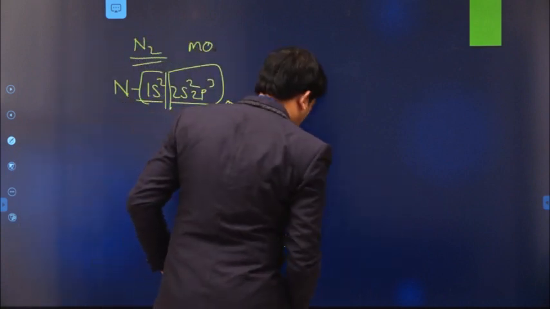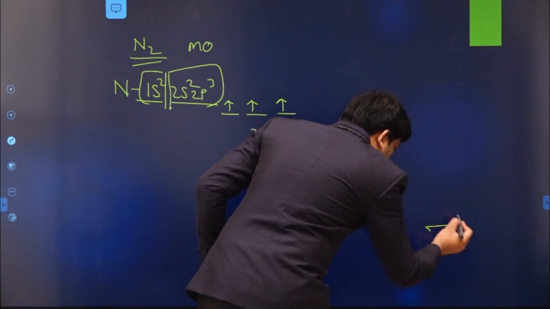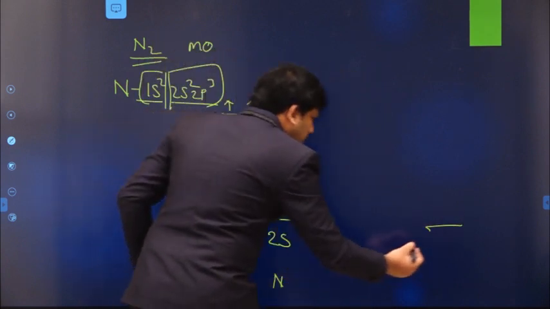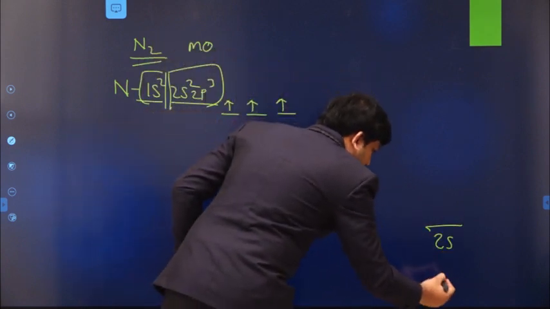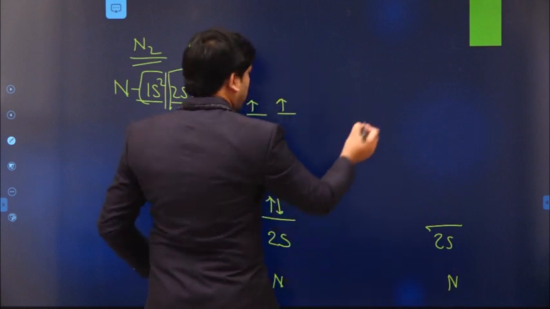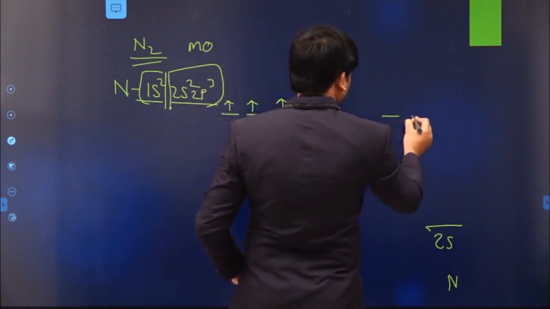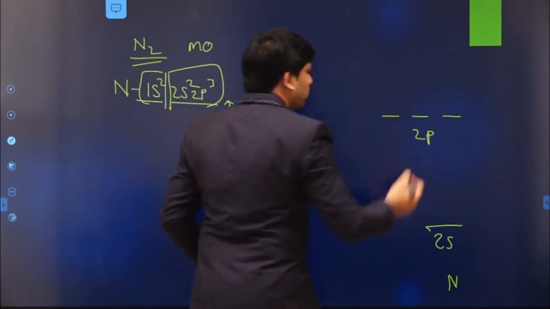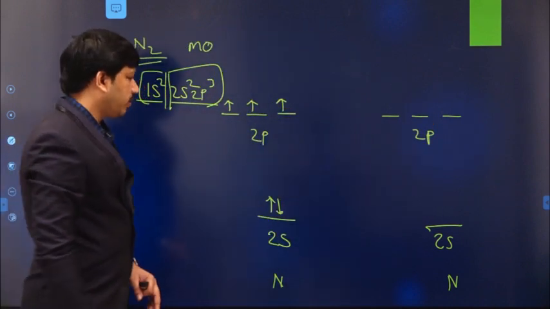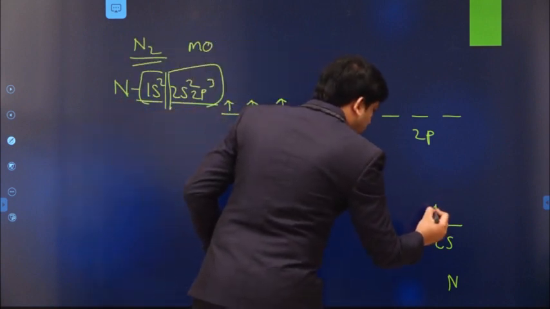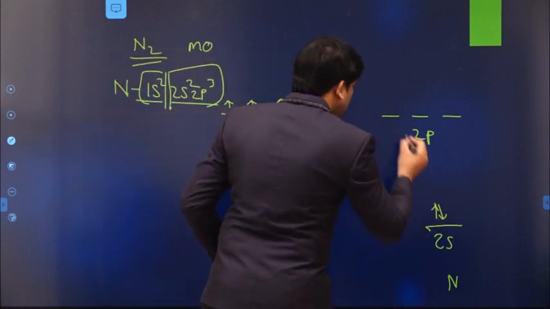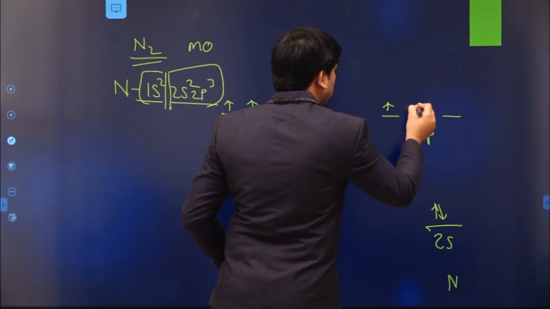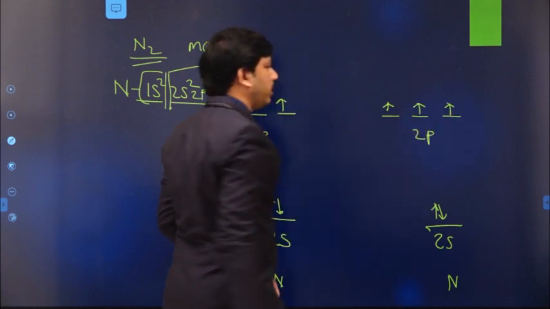Now coming to the second one, we have another nitrogen. This is also the 2s orbital of nitrogen, and these three are the 2p orbitals of the second nitrogen atom. Here also we have 2 electrons, and 1, 2, 3 in the 2p.